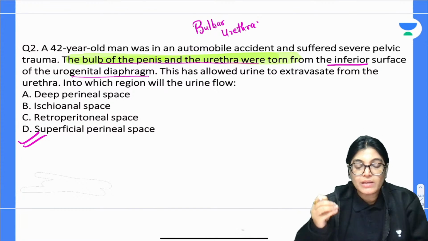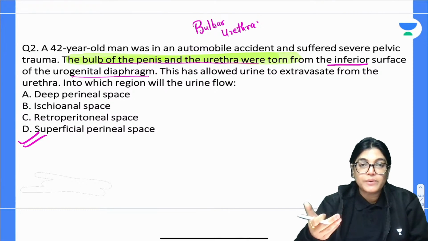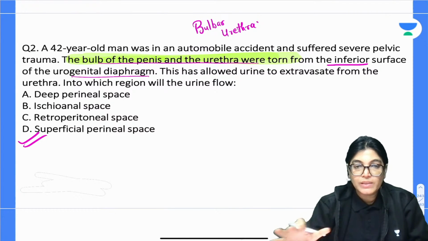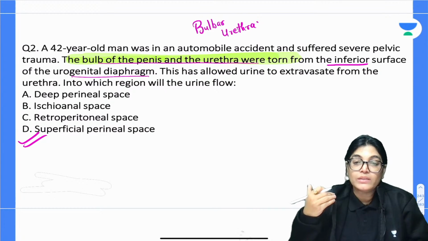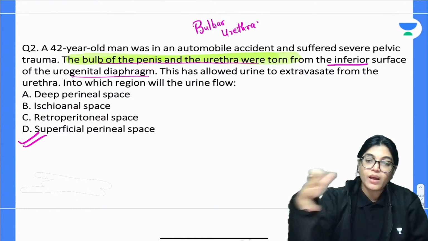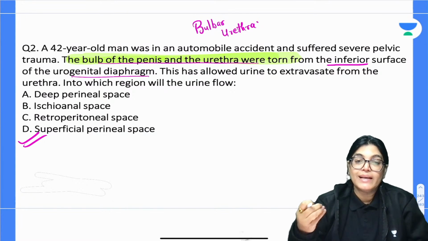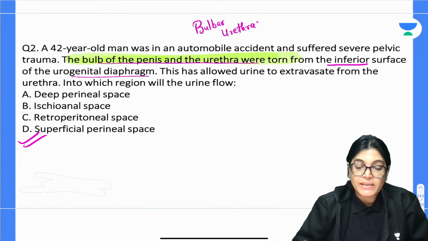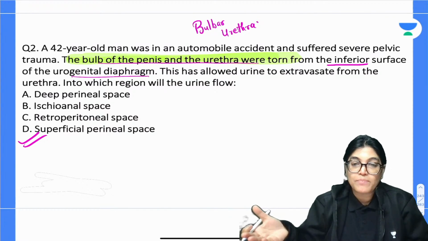So whenever there is injury to the bulbar part, what happens? Firstly, the superficial perineal pouch is filled with the blood or the urine, and after that, the further extravasation of this urine or fluid will go in the superior aspect and can go to the anterior abdominal wall deep to the Scarpa fascia.